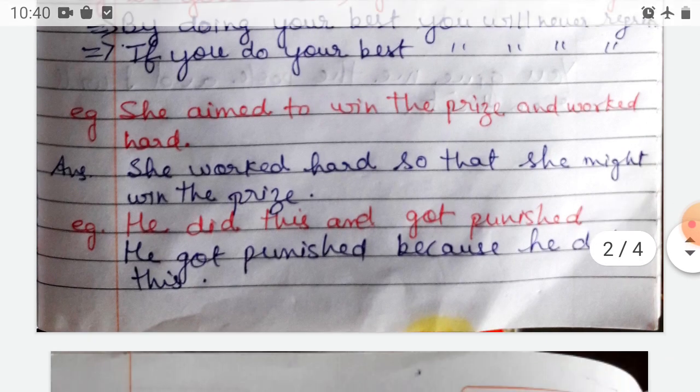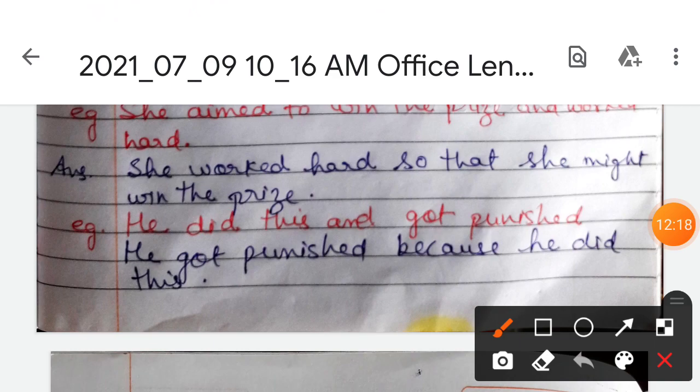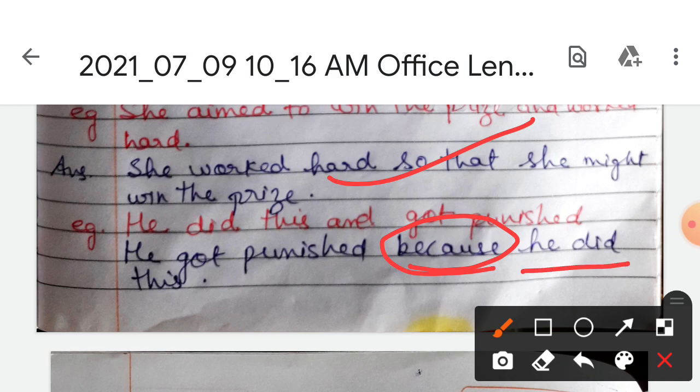Let us take one more example. She aimed to win the prize and worked hard. She worked hard so that she might win the prize. So in this way we have changed into complex. Okay, he did this and got punishment. So he got punishment. क्यों मिली? Because he did this. He did this is the subordinate clause, means it depends upon the first one for the meaning. Okay, so this is the independent.